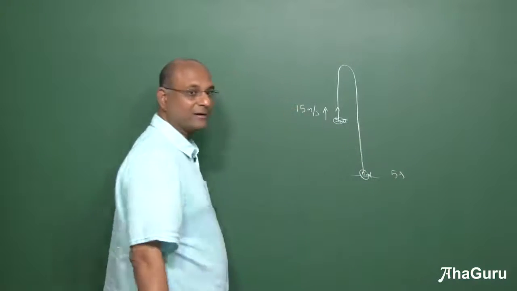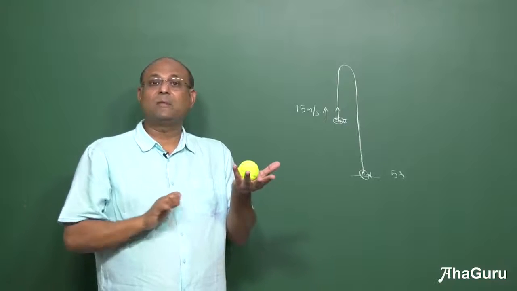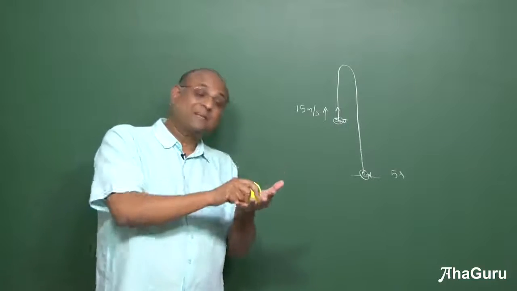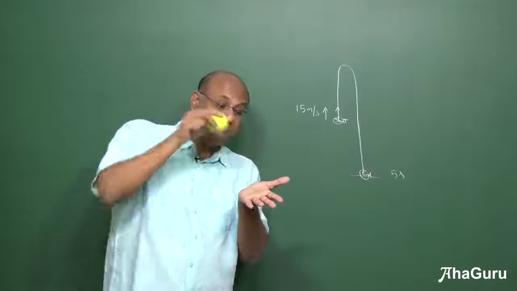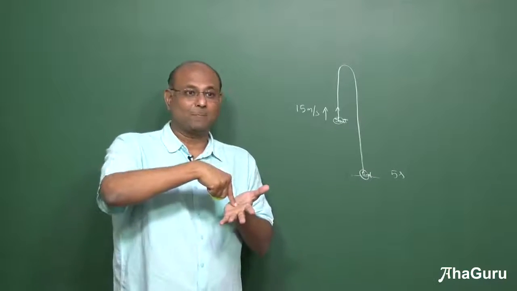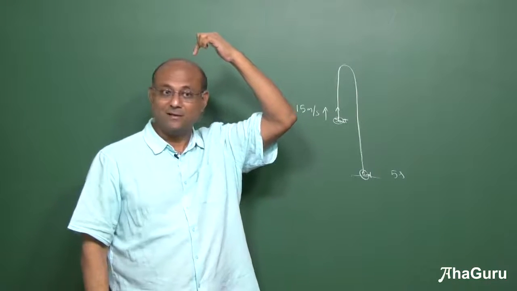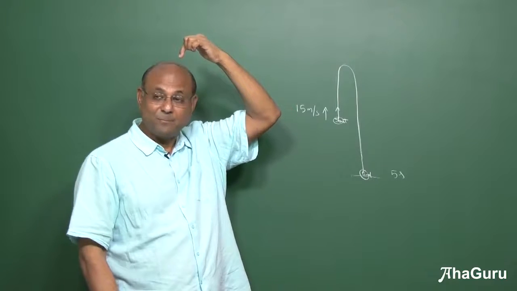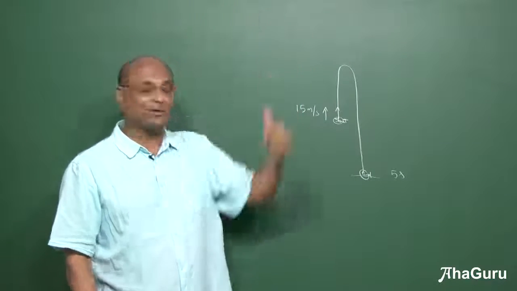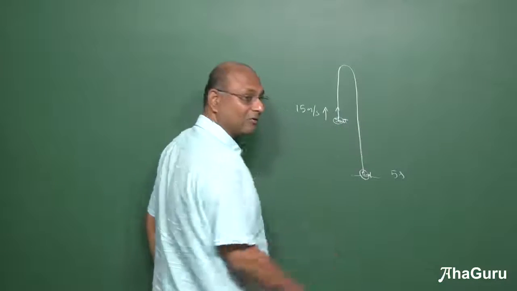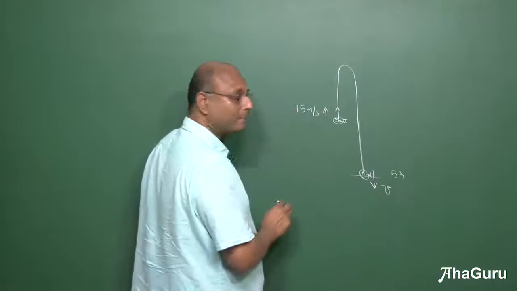to reach here. Similarly, hitting the ground generally does not mean 0 velocity. After it hits, it may stop, which means 0. But when it is hitting or before it is hitting, it comes with a velocity. Suppose this ball falls on my head, it hits me with a velocity, right? It doesn't simply come and stop like that. It comes and hits me with a velocity. This ball hits the ground with a velocity. So what is this velocity? We need to calculate this velocity.